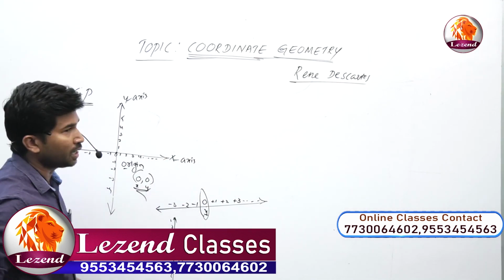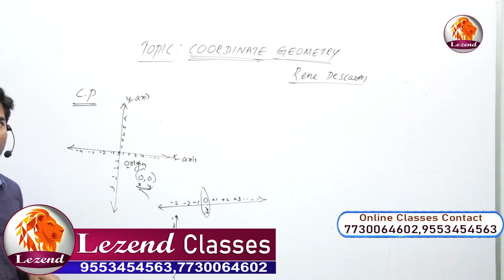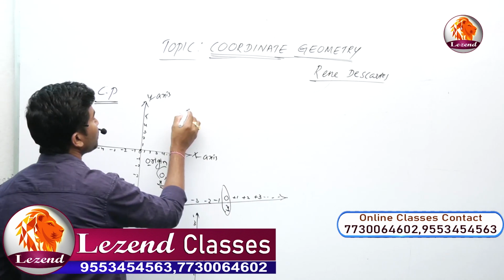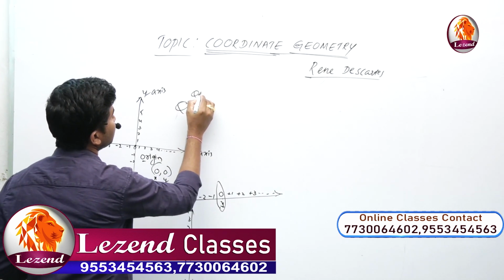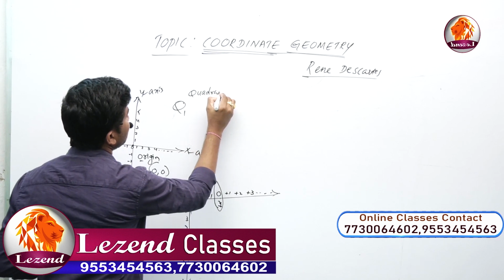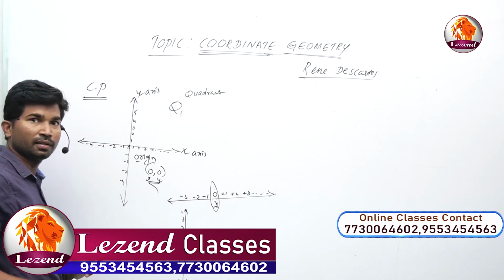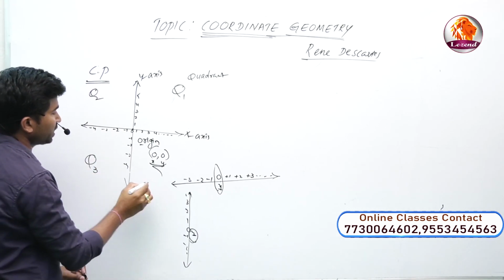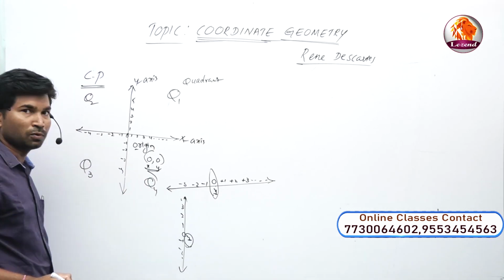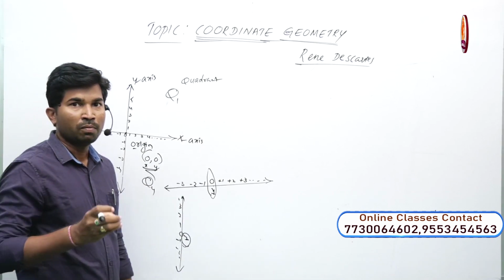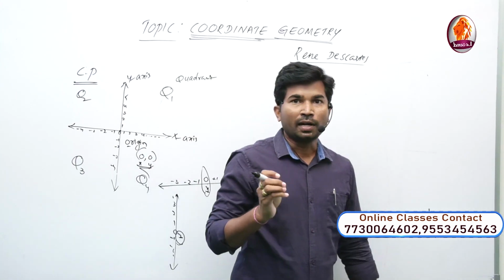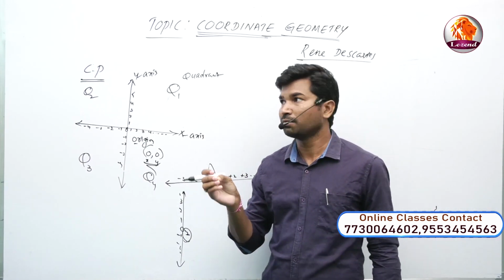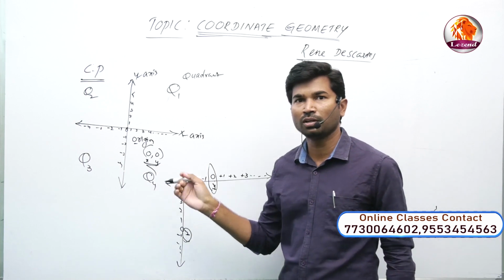In the Cartesian plane, the horizontal line and vertical line, the x and y axes, divide the plane into 4 equal parts. Each part is called a quadrant: Q1 means the first quadrant. Quadrant is nothing but a part of the plane. Q2 is the second quadrant, Q3 belongs to the third quadrant, Q4 belongs to the fourth quadrant. What are the signs? Sign is nothing but positive or negative, for Q1, Q2, Q3 and Q4.